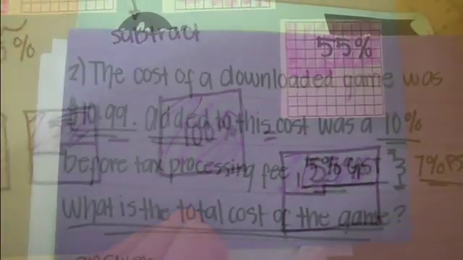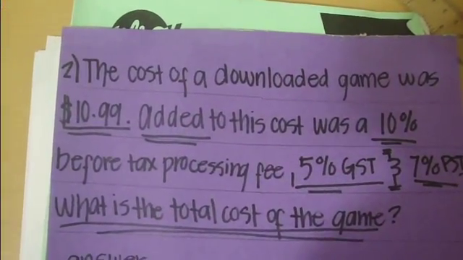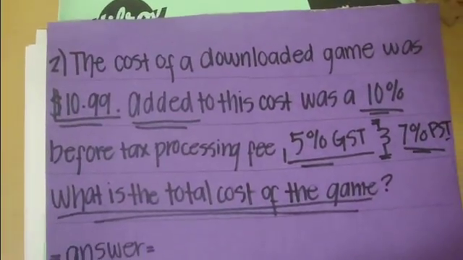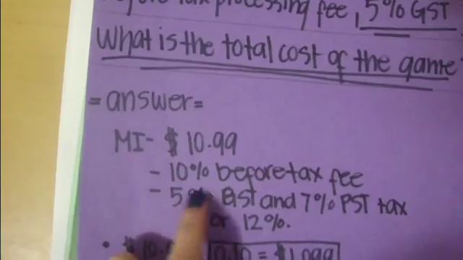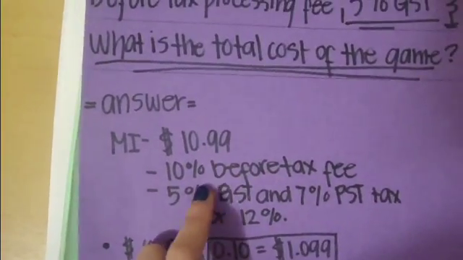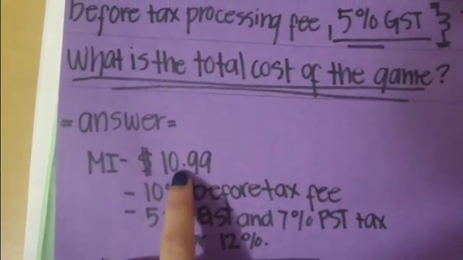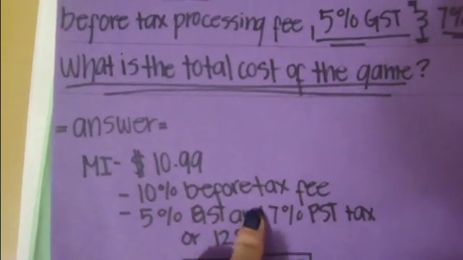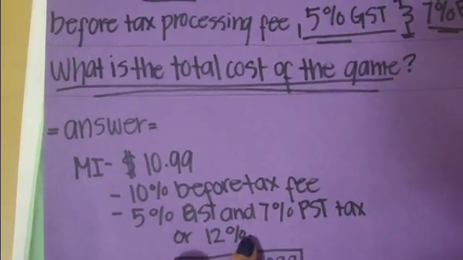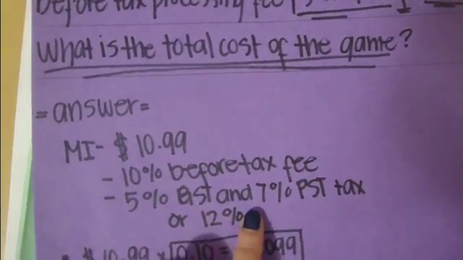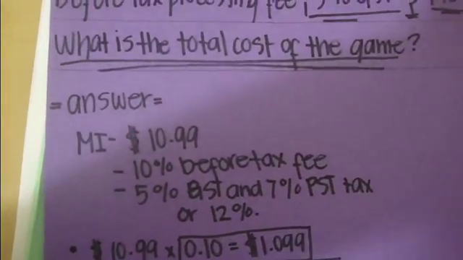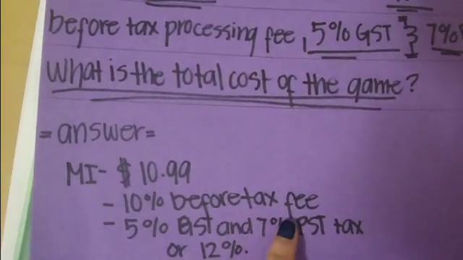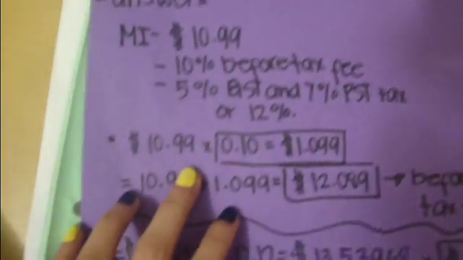Okay, so then. Number 2. To find the total cost of the game, I did the following steps. So, for this situation, I know that the $10.99 is the price, and there's also a 10% before tax fee and a 12% PST and GST. So what I did first is that I tried to find out what the 10% before tax fee is, and this is what I got.